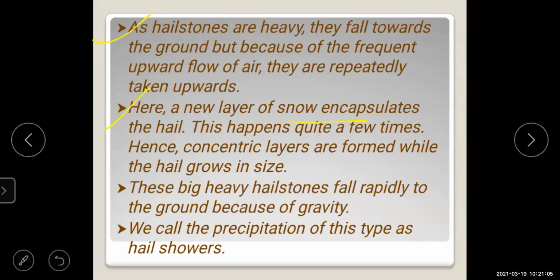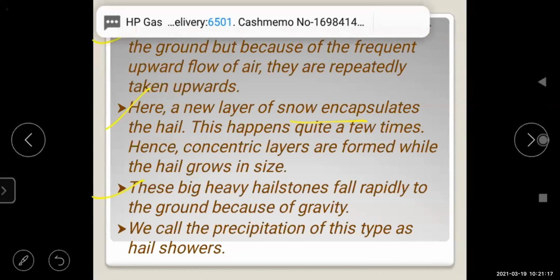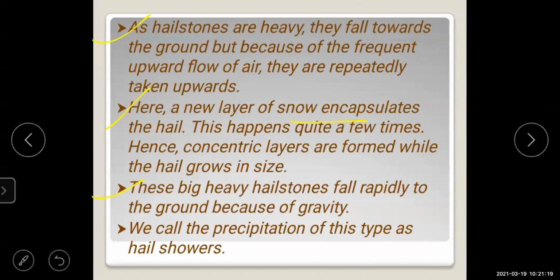Then next, these big heavy hailstones fall rapidly to the ground because of gravity.